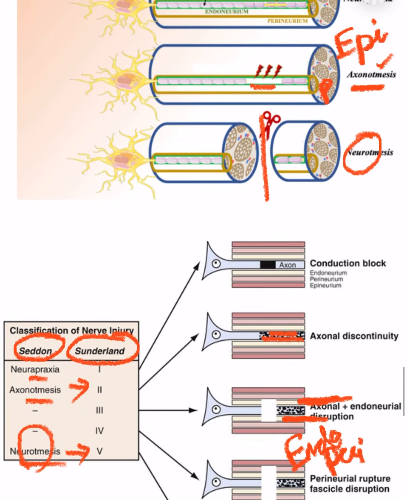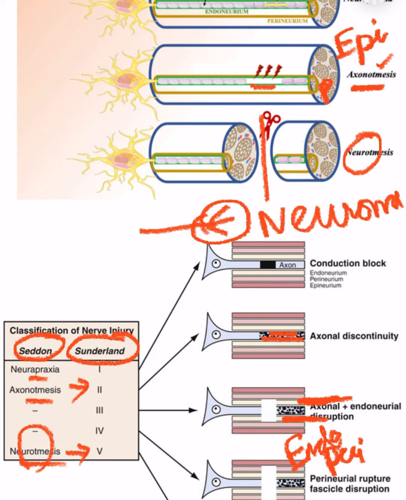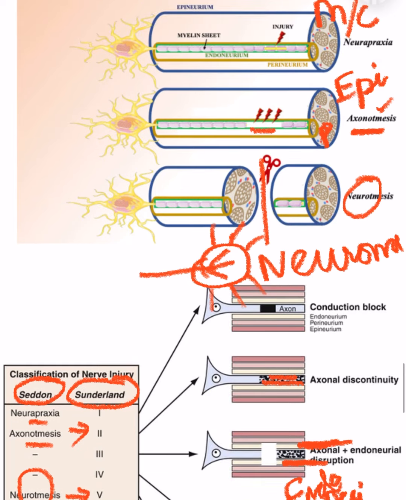In case of neurotmesis, as a healing process, the ends of the nerve give rise to a smooth fibrous tissue called the neuroma from one end. From the neuroma, there will be sprouting of axons as a healing process. In case of axonotmesis, this healing process continues and forms a connection between the two ends. But in case of neurotmesis, it will not form the connection between the two ends. They are completely terminated. That is called neurotmesis or Sunderland type 5 nerve injury, an irreversible nerve injury.